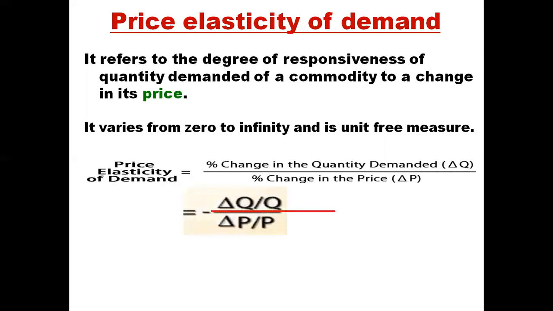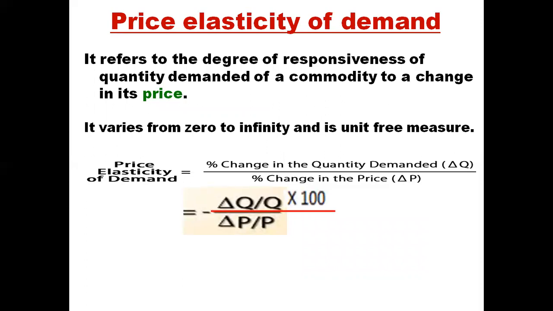Now, price elasticity of demand is given by percentage change in quantity demanded divided by percentage change in price. How do we measure percentage change in quantity demanded? Suppose Q is the initial quantity and Q1 is the new quantity. We write Q1 minus Q divided by initial quantity Q, multiplied by 100. Now, Q1 minus Q is del Q, because that is the change in quantity.